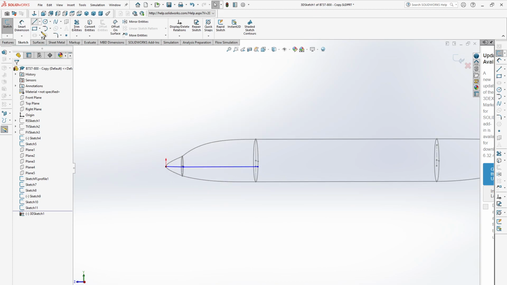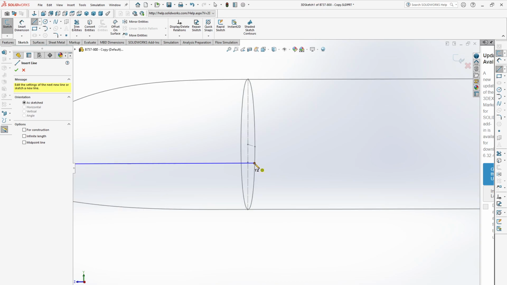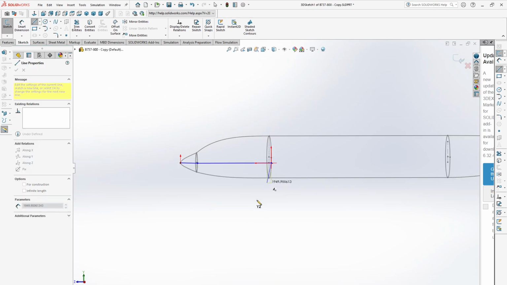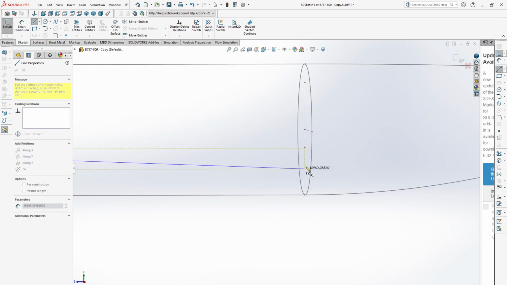Again select a solid line, and then up to this.